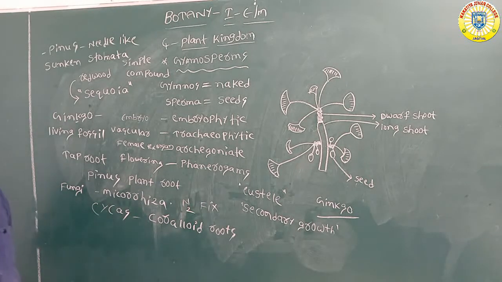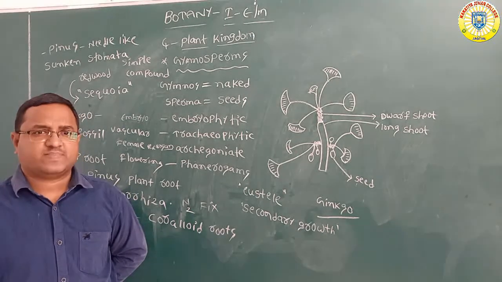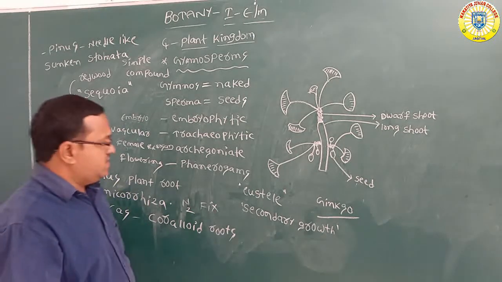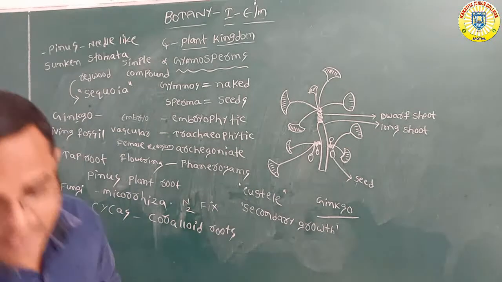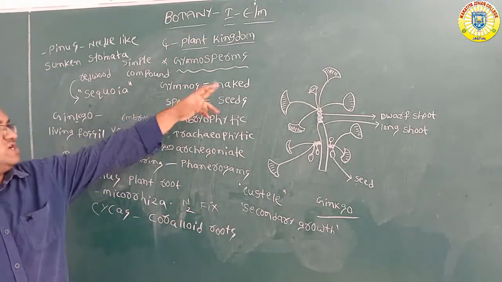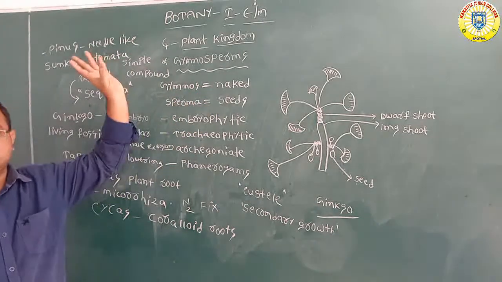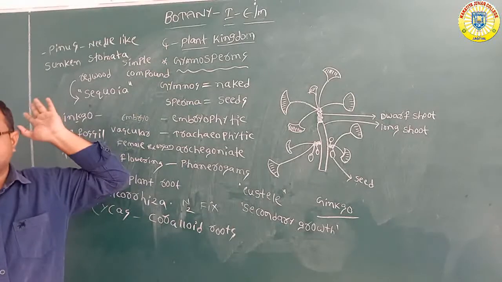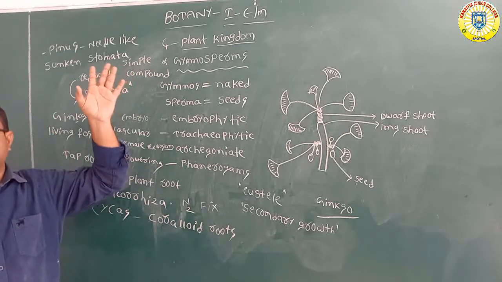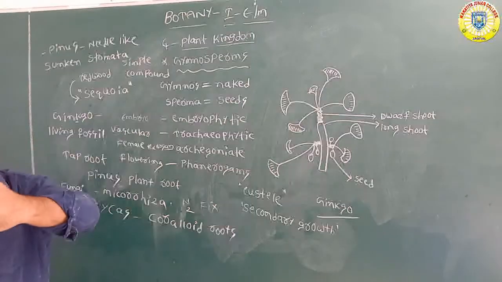Now if you take the reproductive properties, especially you can see, once again: Gymnos means naked, sperma means seeds. That's why these are called naked seeds. Gymnosperma means naked seeds. Seeds are open type, seeds are exposed outside. We can see the seeds directly.